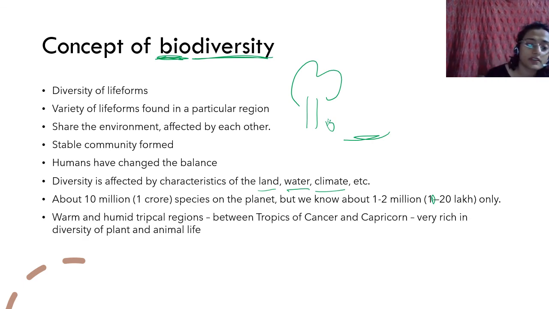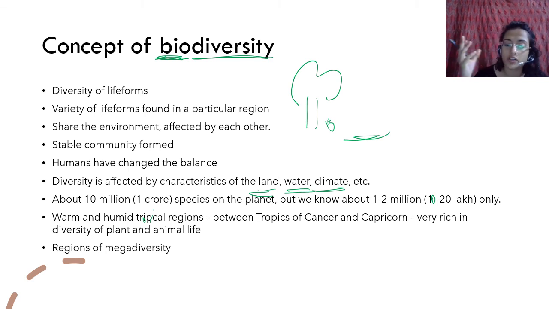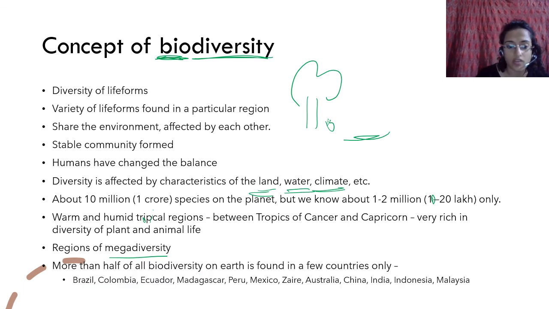You know about tropical regions between the Tropic of Cancer and Tropic of Capricorn. They are very rich in diversity of plants and animals because of the right kind of characteristics of water, climate, and land. They get a lot of rainfall, they get direct sunshine. So there's a lot of vegetative growth, and a lot of animals are dependent on it. So these are regions of mega diversity, right? Mega basically means huge, so huge diversity.